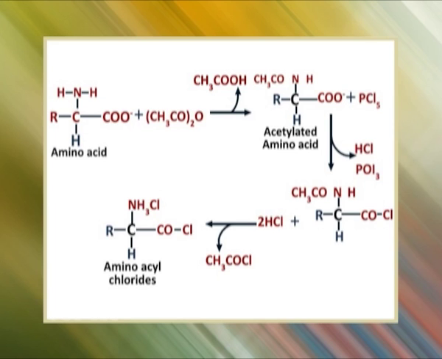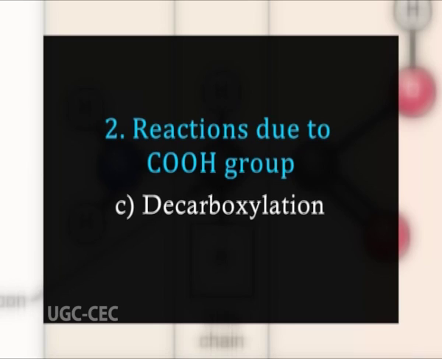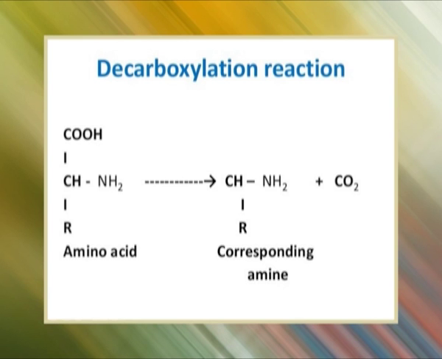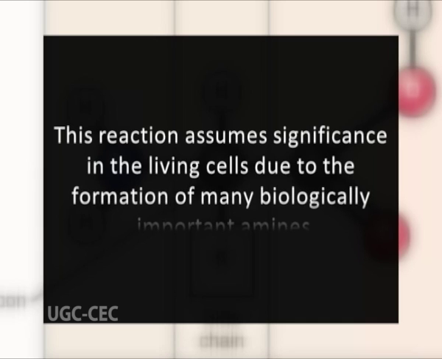Formation of amino acyl chlorides. The amino acid is first acylated for protection. Acylated amino acid is then treated with PCl5. The acyl group may be removed by treatment with HCl. The amino acyl chlorides exist as hydrochloride salts. Now, decarboxylation. Amino acids undergo decarboxylation to produce corresponding amines. This reaction assumes significance in the living cells due to the formation of many biologically important amines.